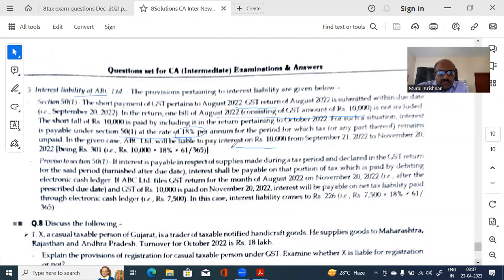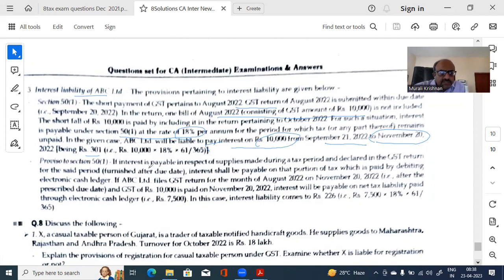ABC will be liable to pay interest on 10,000 rupees from September 21st, because that is the due date of filing the return for August, to November 20th, being 300 rupees. This is the way they are calculating. Because the October return can be filed in November, they have filed it only on 20th October. Therefore, up to that date, there will be a delay.